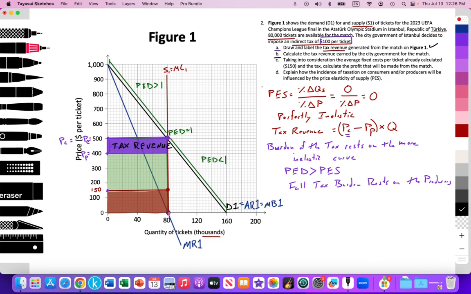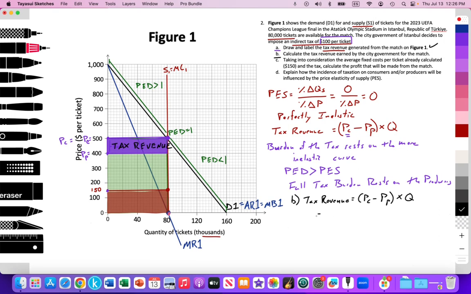Okay, so let's take a look. So for part B, tax revenue, again, is this formula. Tax revenue is equal to the price paid by the consumer minus the price received by the producer multiplied by the quantity of, in this case, tickets sold.